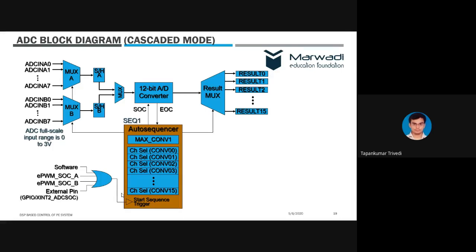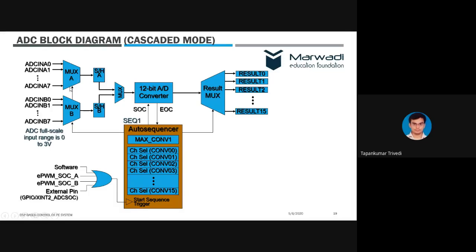Now, the block diagram in cascaded mode. There are a few modes of the ADC operation. One of the modes is cascaded mode. That means we treat the entire ADC as one unit, and normally we recommend treating the entire ADC as one unit. Then we have 16 channels which are divided into two subgroups. One subgroup is ADC A and another subgroup is ADC B. ADC A has 8 channels, ADC B has 8 channels.